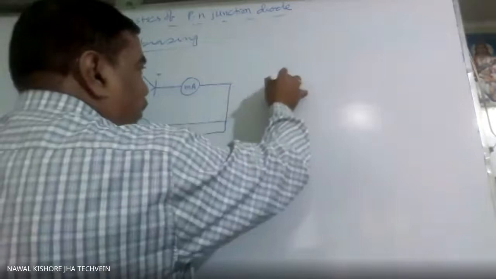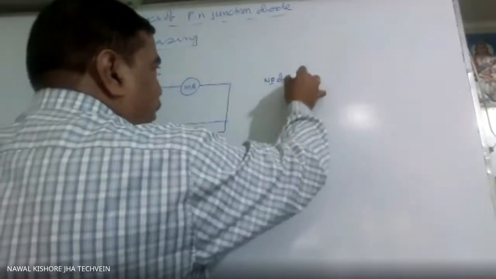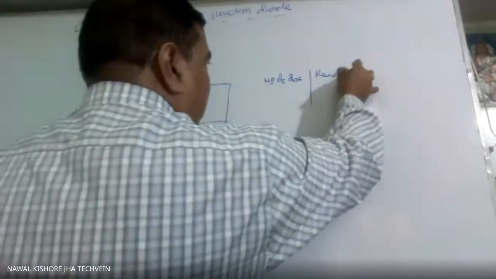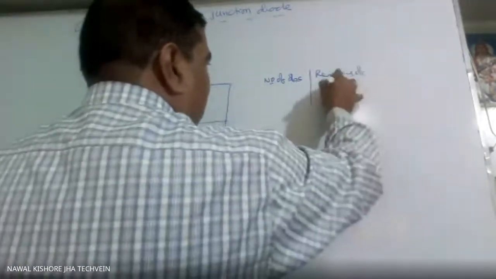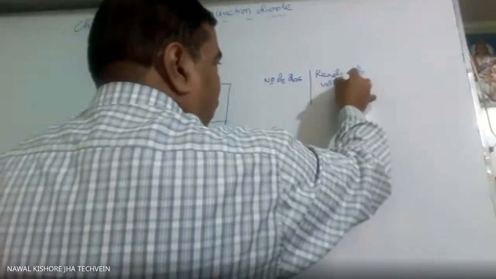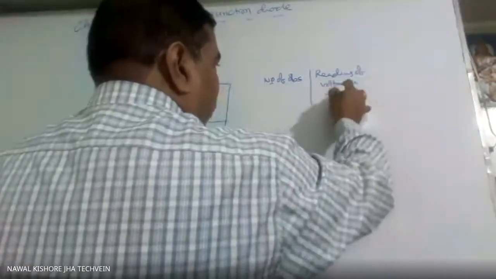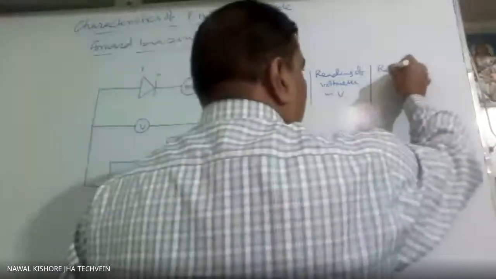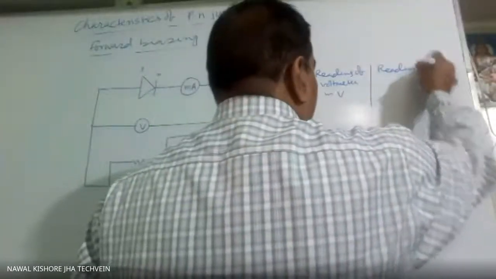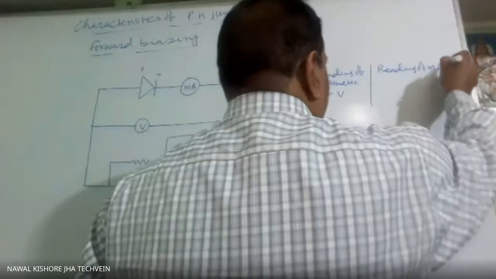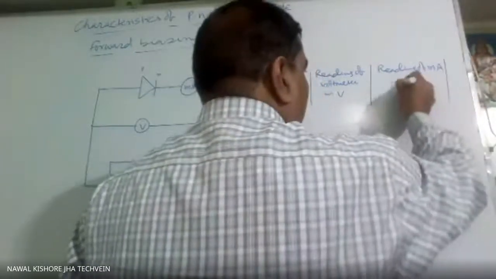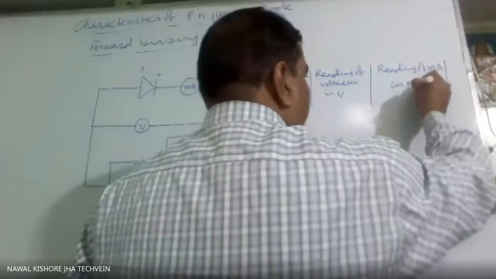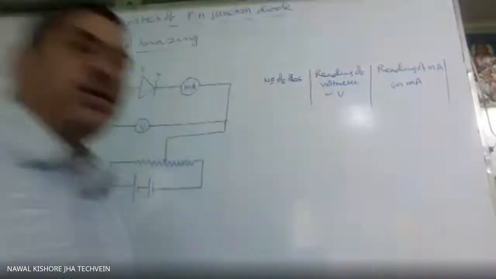So the table will be: number of observation, reading of voltmeter in volt, and reading of milliammeter. You can record in milliampere, no problem, or you can record in ampere.